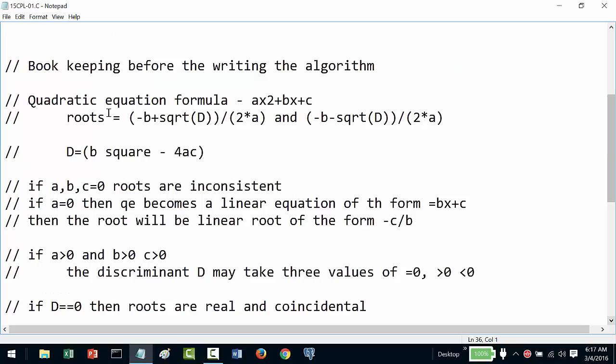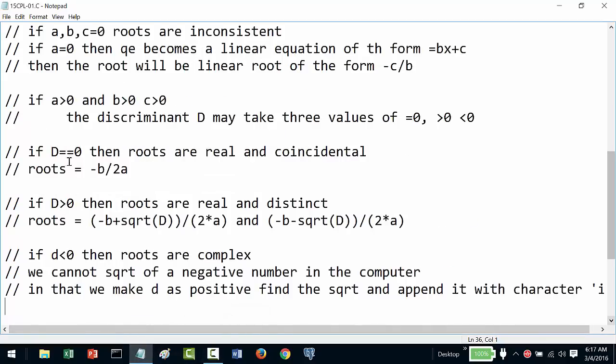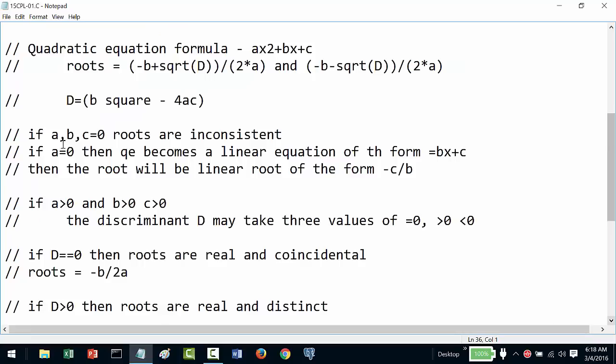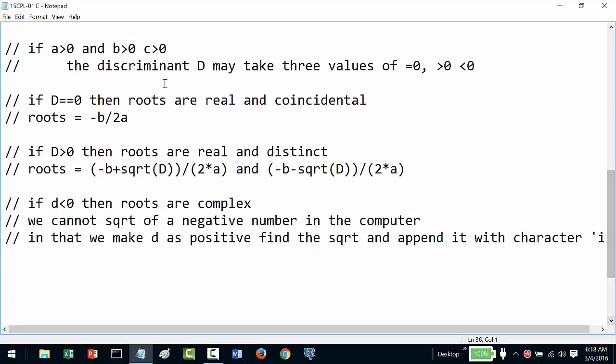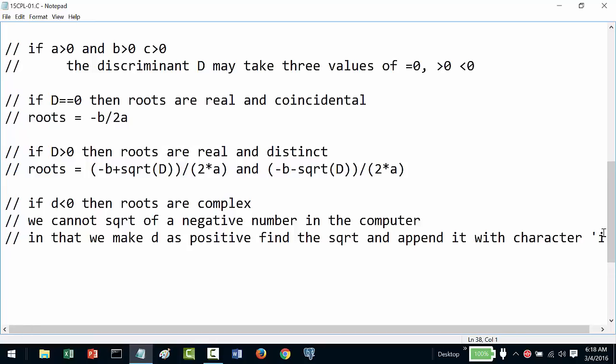So I hope that we have taken care of all these conditions now. If a, b, c are 0, then the roots are inconsistent. If a is equal to 0, then the equation becomes a linear equation. The linear root is minus c by b. If all the 3 are greater than 0, then the discriminant that we calculate may take 3 values: equal to 0, greater than 0, less than 0. If d is equal to 0, then the roots are real and coincidental. If d is greater than 0, roots are real and distinct. If less than 0, the roots are complex. So this is our bookkeeping understanding. So let us write an algorithm for roots of quadratic equation.